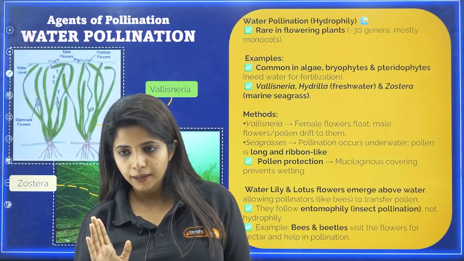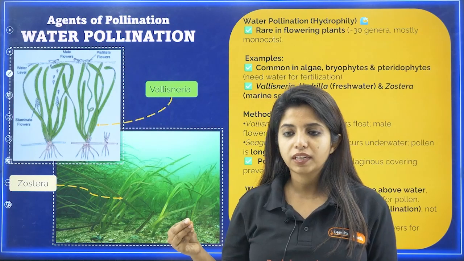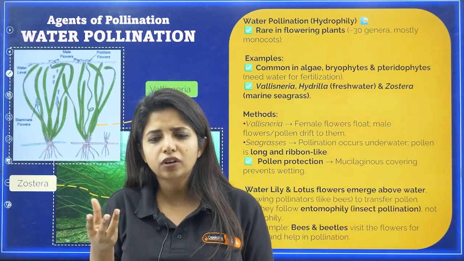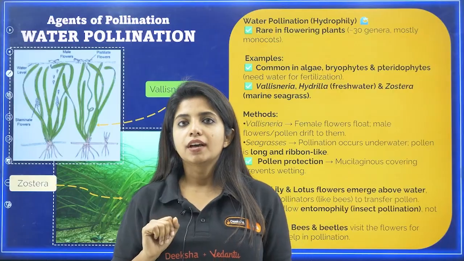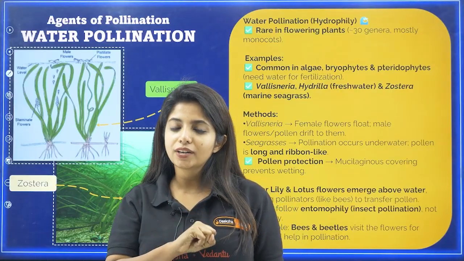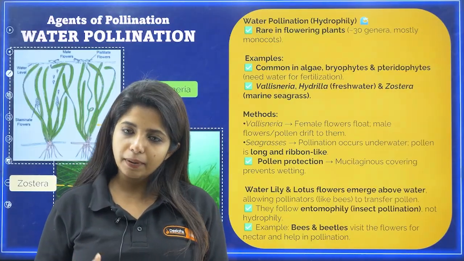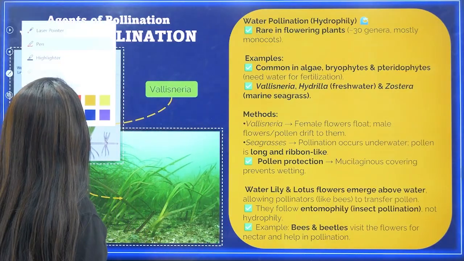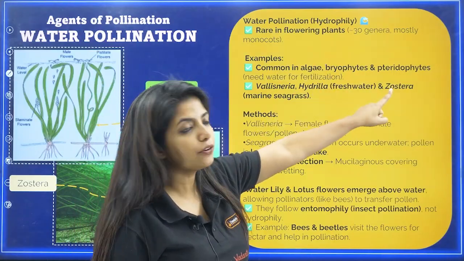Please understand that. It is usually biotic agents which are responsible for that, that is bees and everyone, because they look good, they have good scent and nectar and stuff like that. So that's the reason. They are in water but they do not show it. Who show water pollination? The plants, probably you might have not heard about them very well, but I'll tell you the examples. It is common in algae, the bryophytes and the pteridophytes.